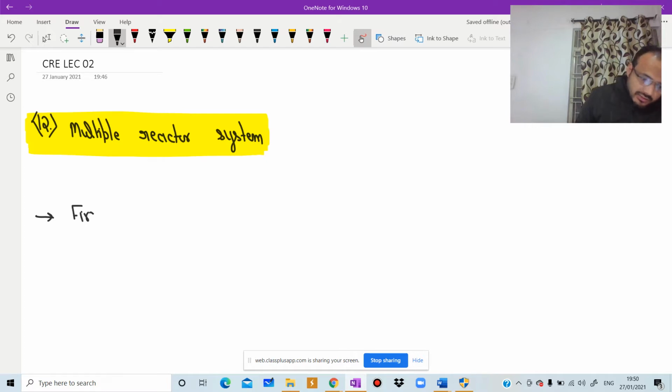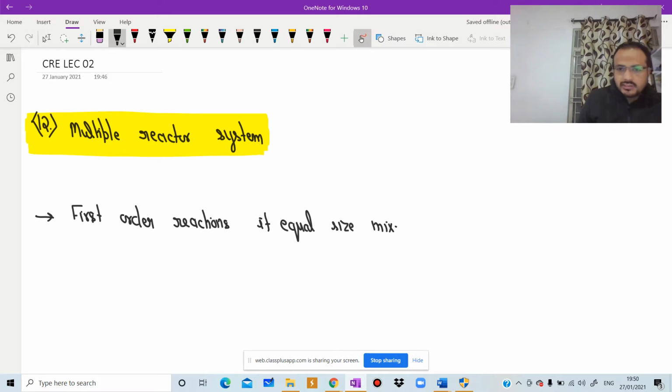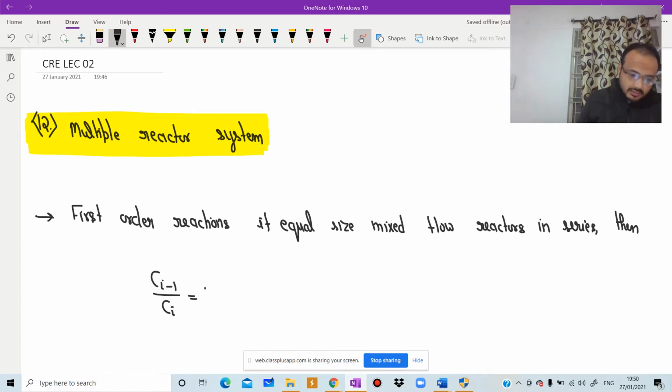First order reactions, if equal size mixed flow reactors in series, then Ci minus 1 divided by Ci equals 1 plus k into tau i.